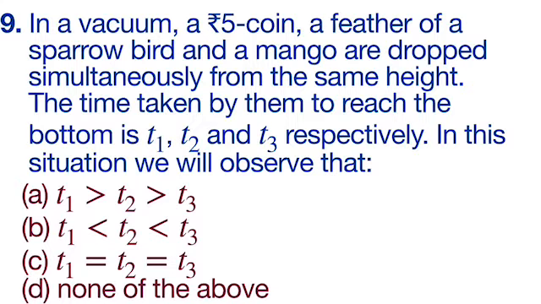B option is T1 less than T2 less than T3. C is T1 is equal to T2 is equal to T3, and D is none of the above. And we all know in vacuum when there is no resistance of air, everything will fall simultaneously. So here C option will be correct, that is T1 is equal to T2 is equal to T3.